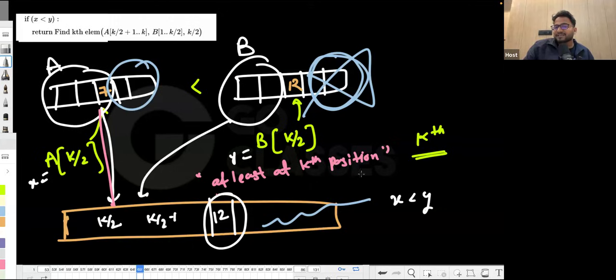So either kth smallest is this. If this is not the kth smallest, then what is the reason that it is getting shifted here? I mean, it is k plus one, k plus two. What is the reason that this 12 is getting shifted? Because of these, right? Because these are coming. If these are not coming, then 12 is kth smallest. If these are coming, then only 12 can shift.